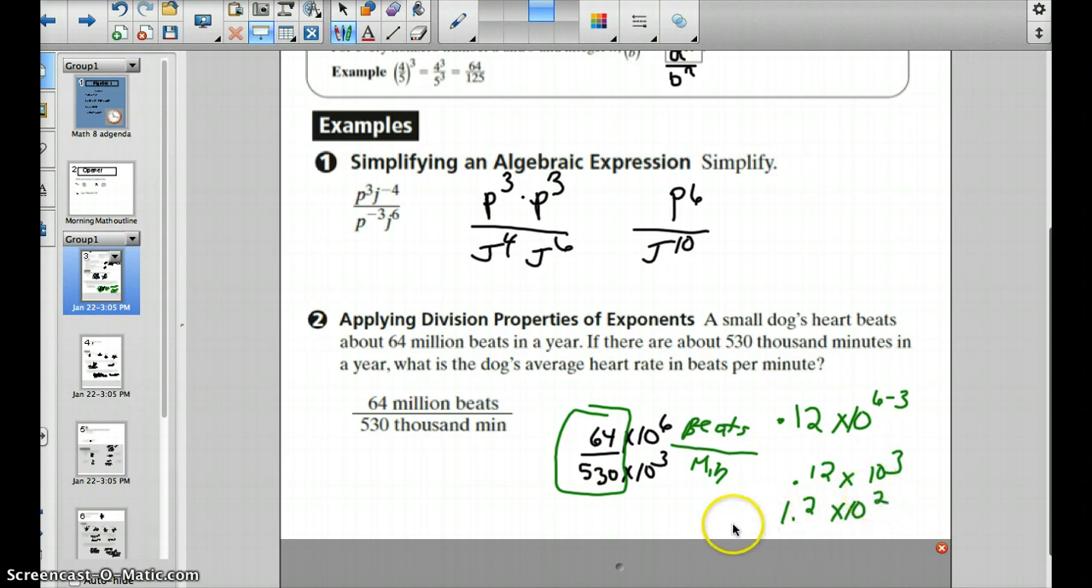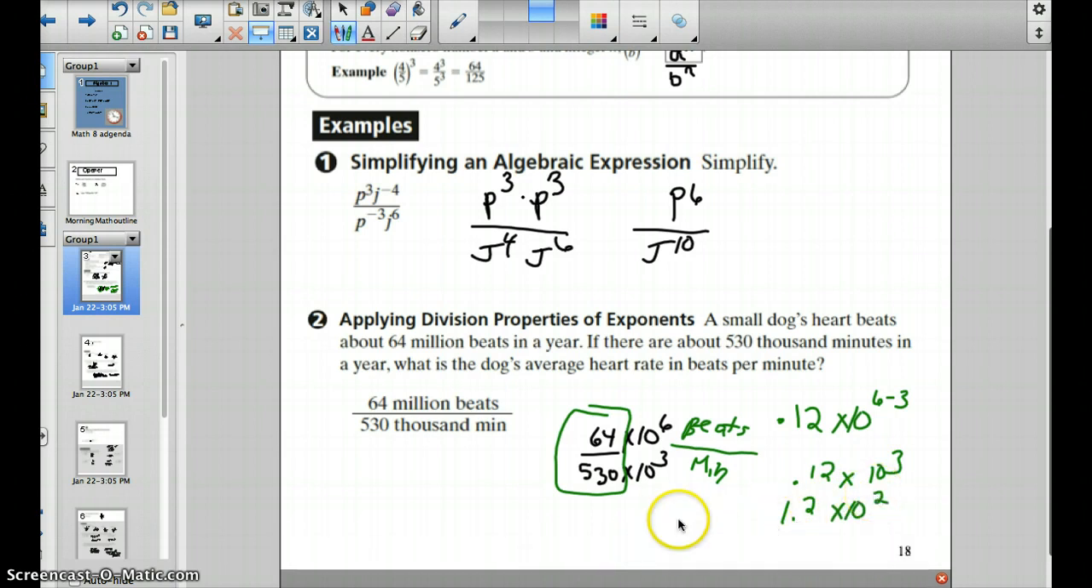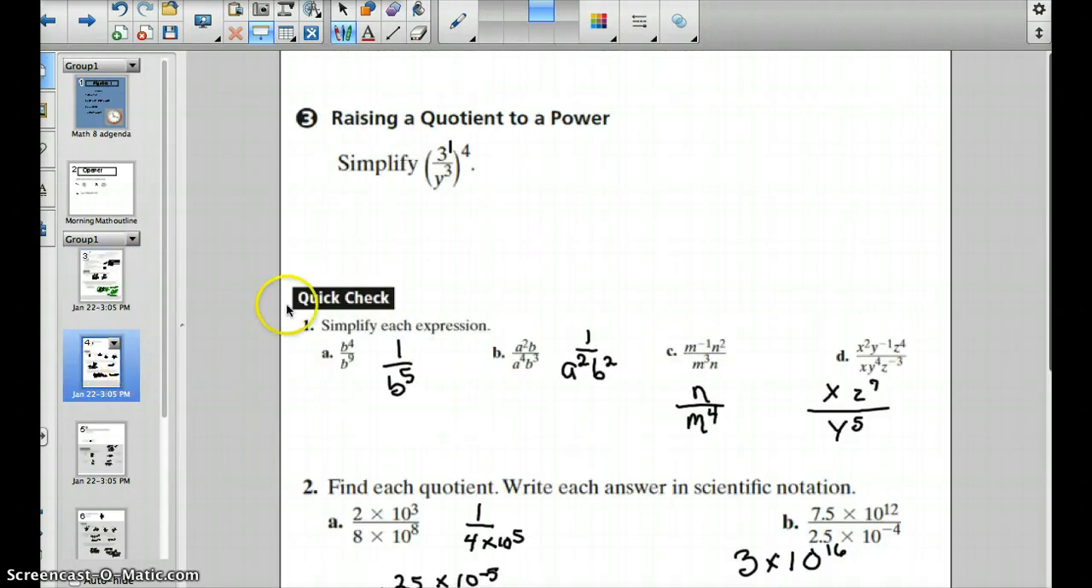The other thing is, think about what 10 to the 2 is. That's 100, right? So it's about 120 beats per minute. Okay, does that make sense? That sounds about right. Moving on to our next example, we have raising a quotient to a power.